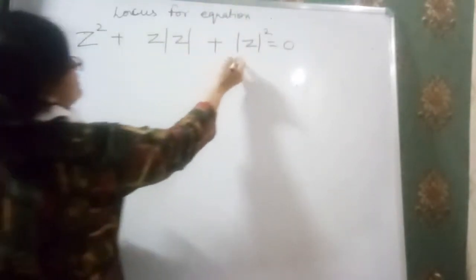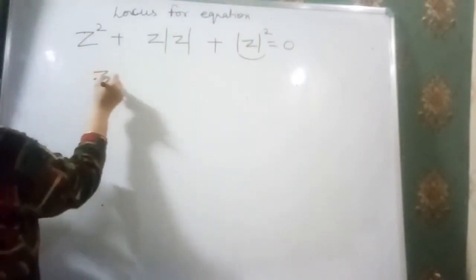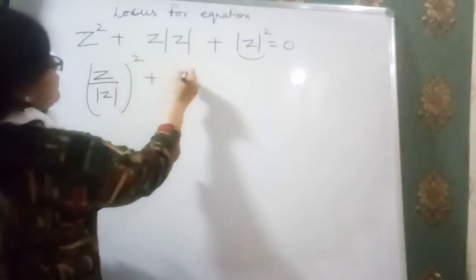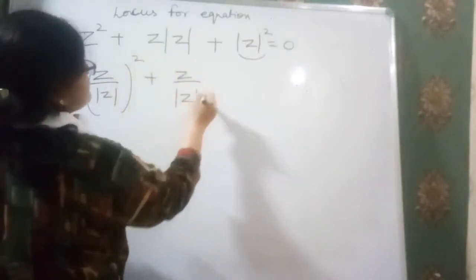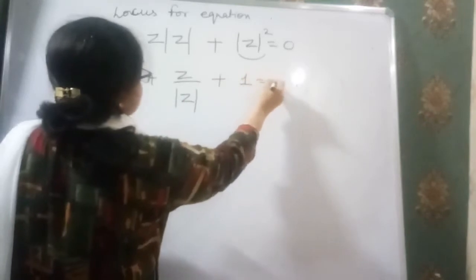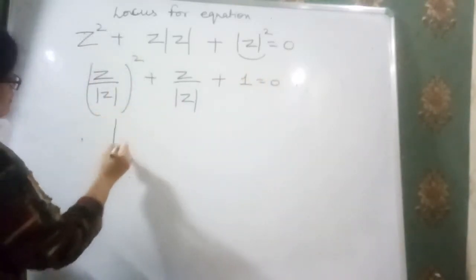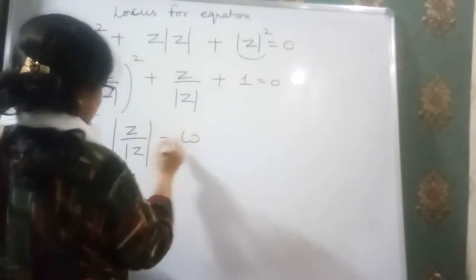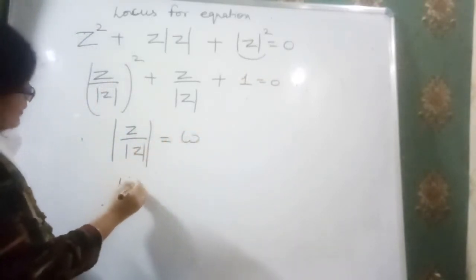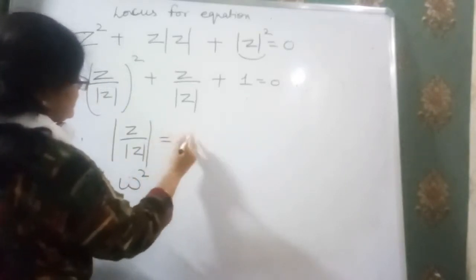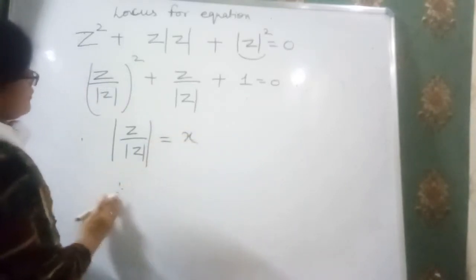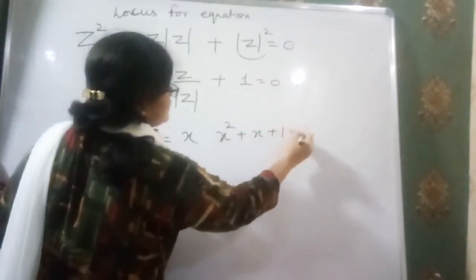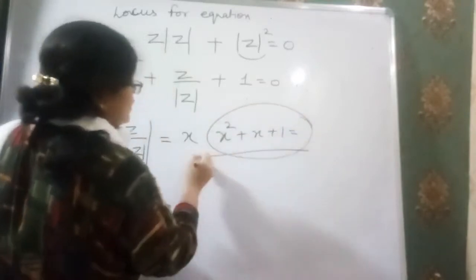Now divide by z squared. We have z by z-bar whole squared, here we have z by z-bar, here we have 1. If we put z by z-bar as, for example, omega, we have the format omega squared, not omega, we can take x also. Okay, then we get the format x squared plus x plus 1. Clear?